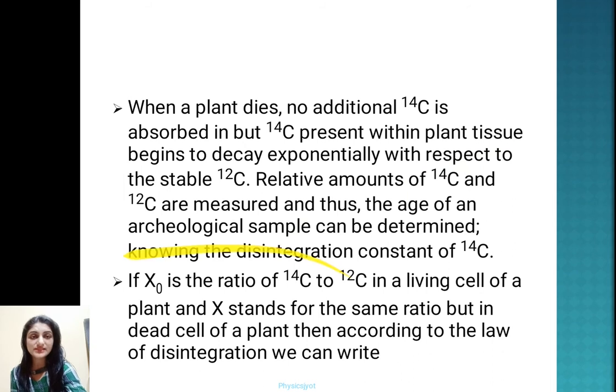Suppose X0 is the ratio of C14 to C12 in a living cell of a plant. So what we are going to do is take the ratio of C14 to C12 in a living cell of a plant and the same ratio in a dead plant.